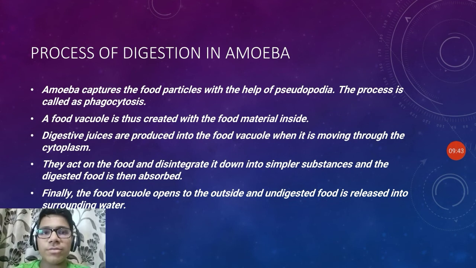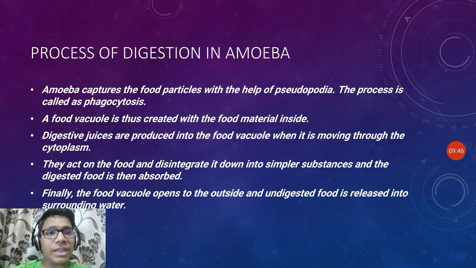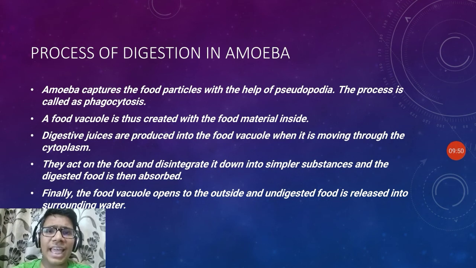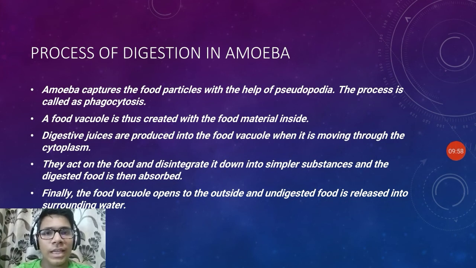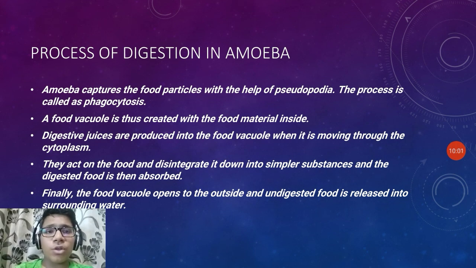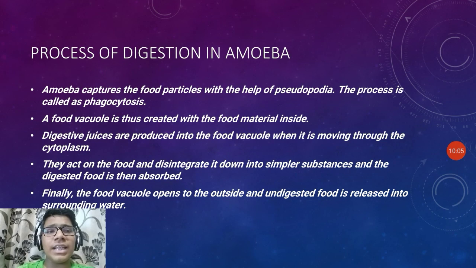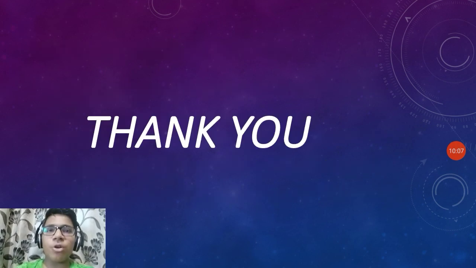The digestive juices are produced into the food vacuole when it is moving through the cytoplasm. They act on the food and break it down into simpler substances, and the digested food is then absorbed. Finally, the food vacuole opens to the outside and the undigested food is released into the surrounding water.